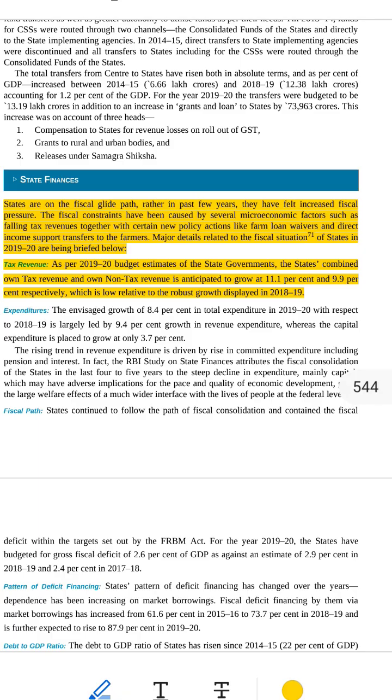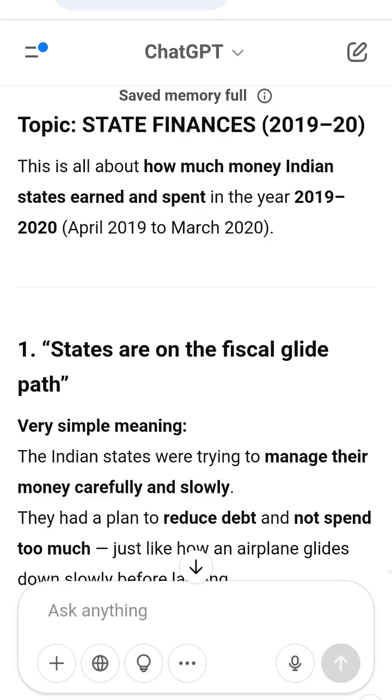Tax revenue as per 2019-20 budget estimates. The government made a budget plan for the year 2019 to 2020. In that plan, they guessed how much money they would earn. 6. Own tax revenue is expected to grow at 11.1%. Own tax revenue equals taxes collected directly by the state, like sales tax, property tax, excise duty on alcohol, etc. Expected to grow by 11.1%. If they earned 100 last year, this year they expected to earn 111. But this is less than last year's growth. Last year, the growth was even stronger.